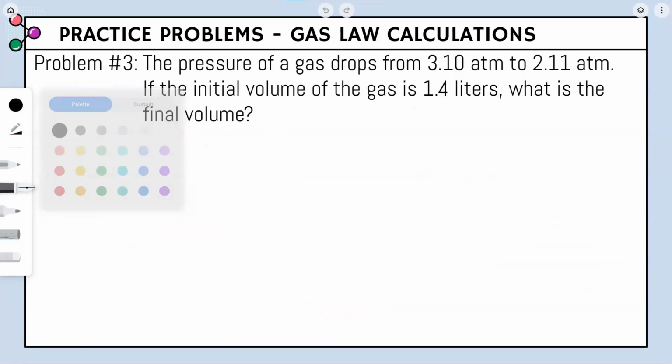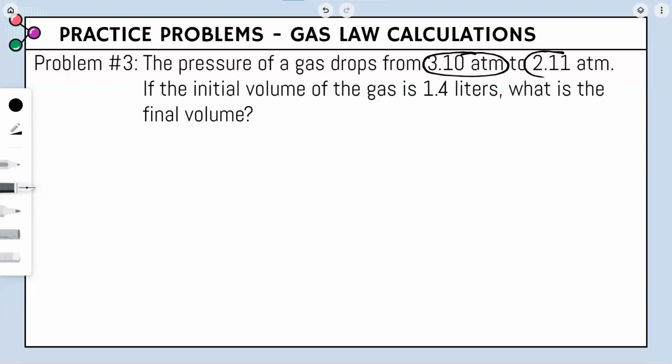All right, so now let's go ahead and do problem number 3. Again, 3 different numbers, so 3 different circles, and we've got to underline what we're solving for. So we have 3.10 ATM, 2.11 ATM, 1.4 liters, and we're solving for final volume. So now that we know our 3 circles and our underline, we can go ahead and assign variables. 3.10 ATM, that is a variable for pressure. 2.11 ATM, that is also a unit for pressure. 1.4 liters is a variable for volume, and we're asked to solve for the final volume.